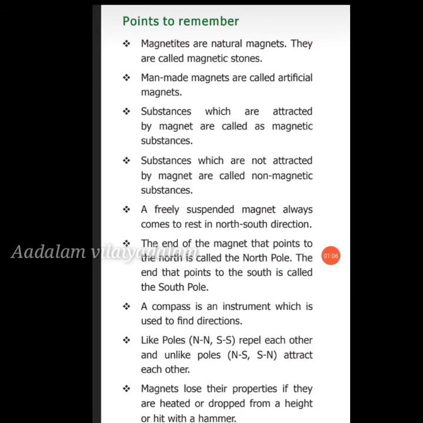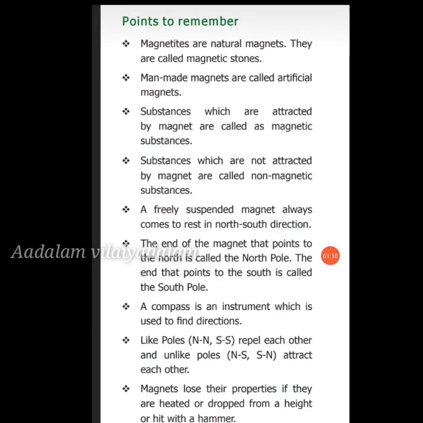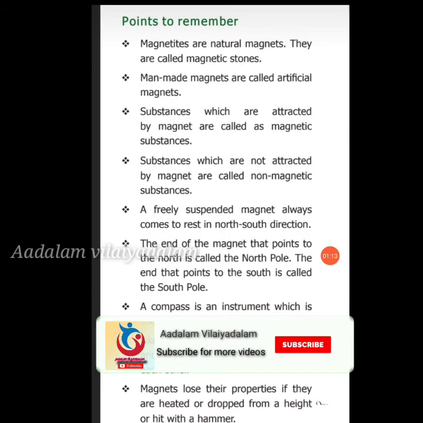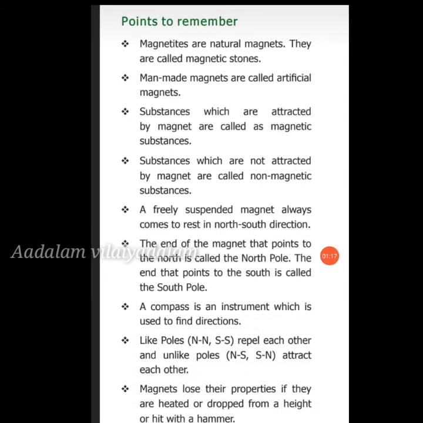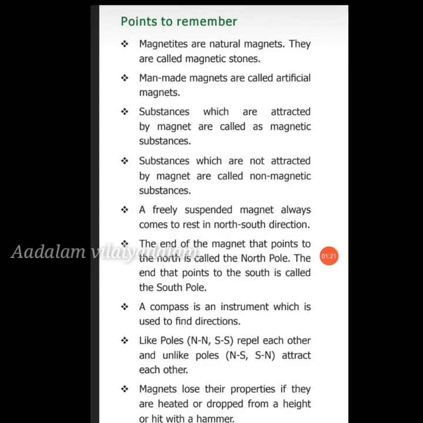Understood, all of you? What is a magnet, what are its properties and magnetic poles, how to find direction, when magnets lose their properties, how to store magnets, the usage of magnets, and the bullet train concept.